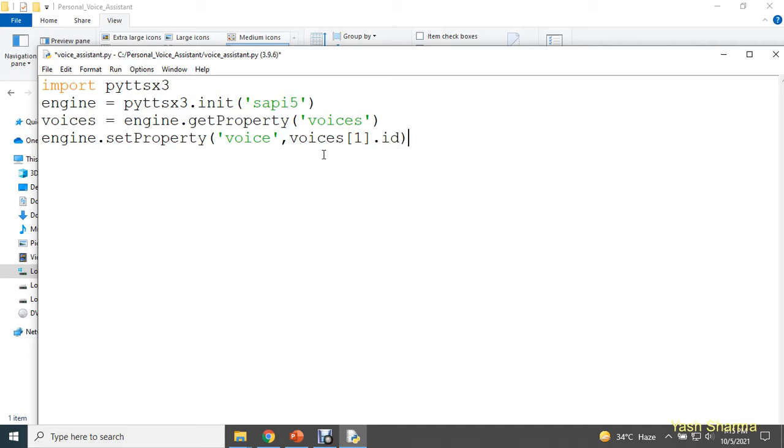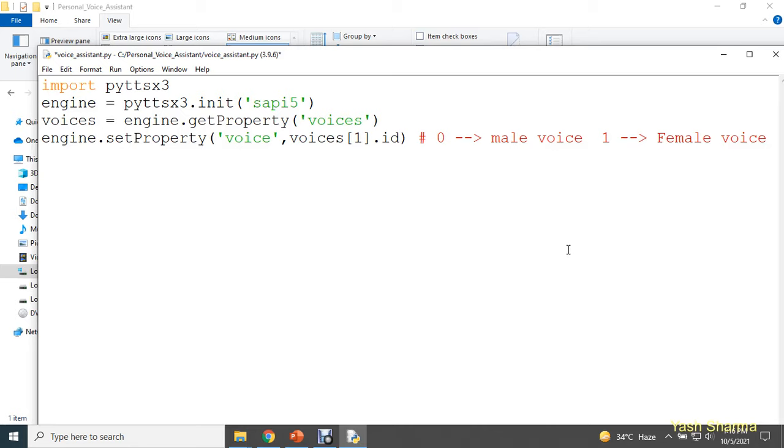So now what this voices[1].id will do is that our voice assistant is now going to have a female voice. I'm going to write this in a comment. Guys, index 0 you can use for the male voice, and index number 1 you can use for the female voice. Here you can see that I'm using index number 1. That means I'm going to use a female voice for my voice assistant.